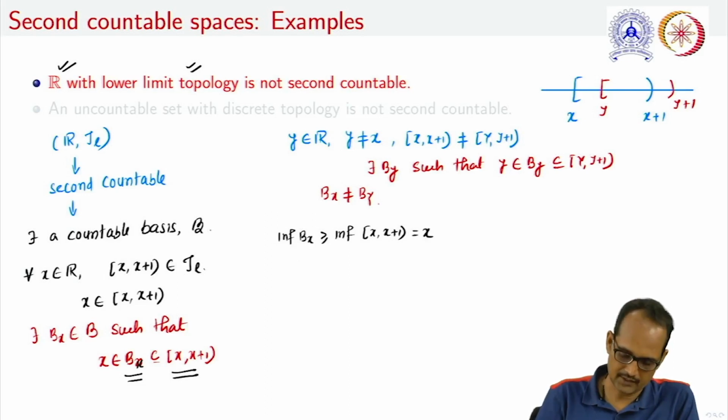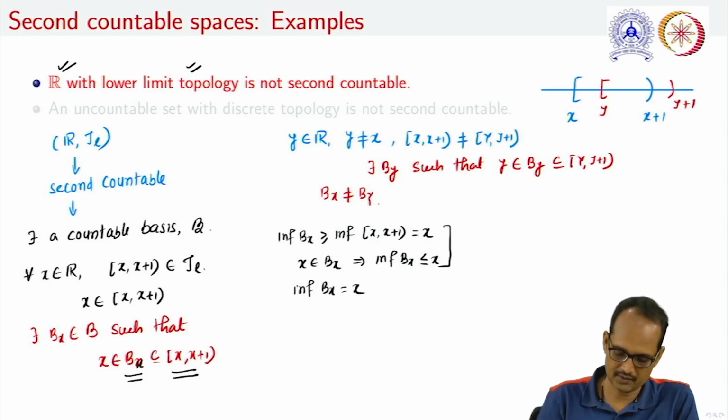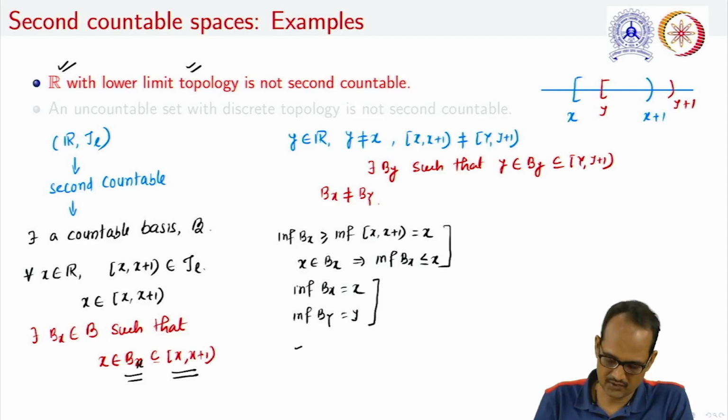Also, as x belongs to Bx, the infimum of Bx is always less than or equal to x, and therefore the infimum of this Bx will always be x, and similarly the infimum of this By is equal to y. So from here it is clear that Bx cannot be equal to By.